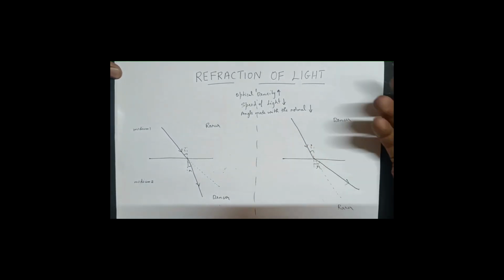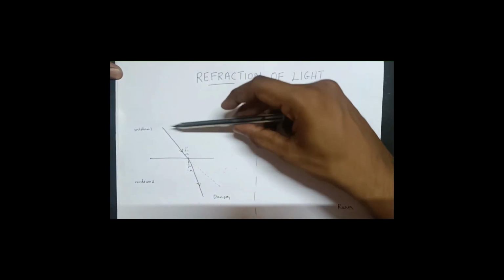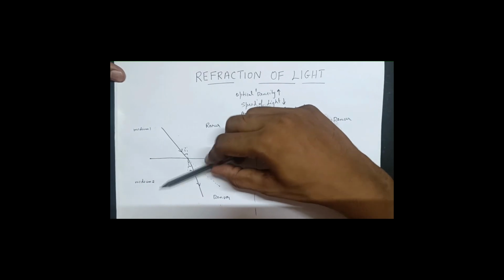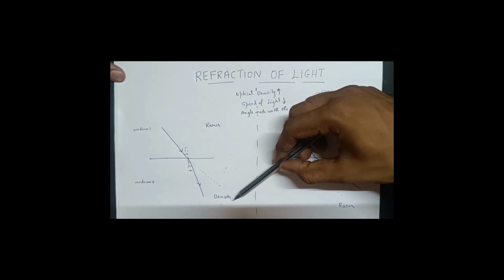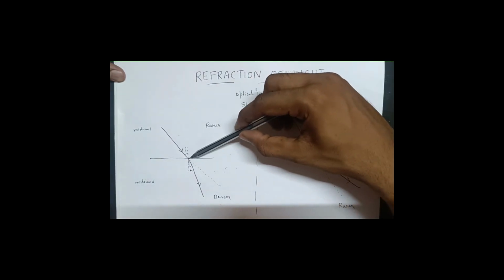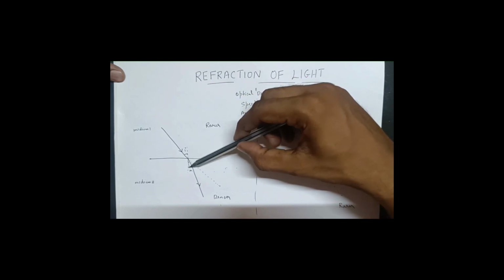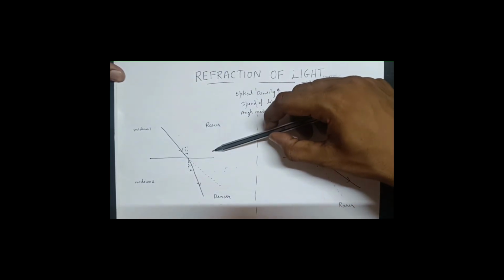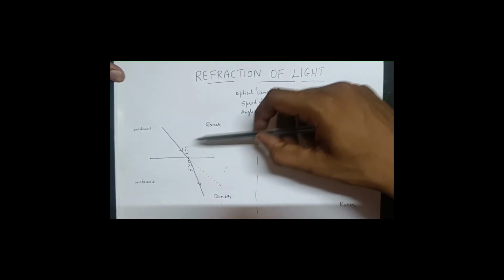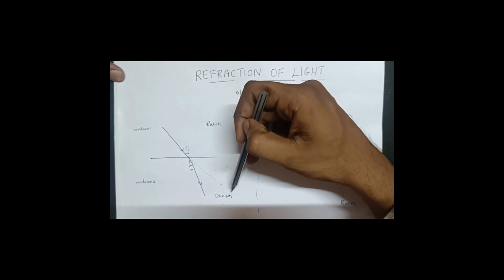But in what direction will it bend? We have two scenarios here when light is traveling from medium 1 to medium 2. Let me take medium 1 as a rarer medium. Let me take medium 2 as a denser medium. This is my incident ray and this is my normal. The angle that the incident ray makes with the normal is called the angle of incidence. Now, if this surface was not there, or if there was no change in medium, this dotted line would have represented the direction of light.